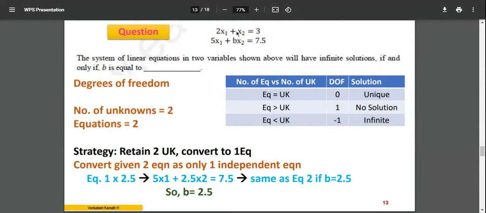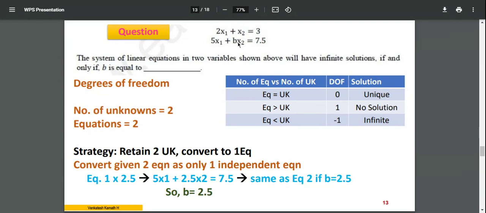If this b is equal to 2.5, then 2.5 divided by 1, so what it means is equation number 1 multiplied by 2.5 will give you equation number 2. If I put b equal to 2.5 and compare equation 1 and equation 2, equation 1 multiplied by 2.5 is equal to equation 2. That means equations 1 and 2 are the same. The only thing is it's 2.5 times greater. So both the equations are the same.